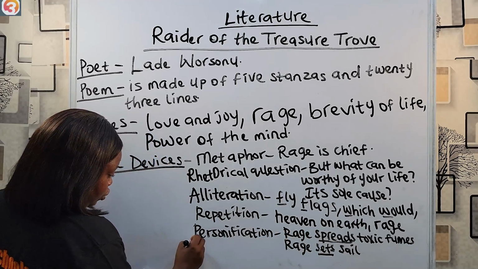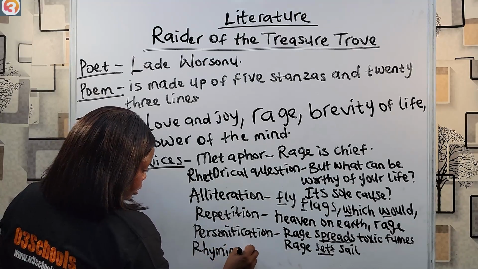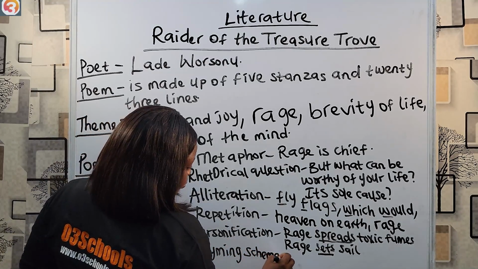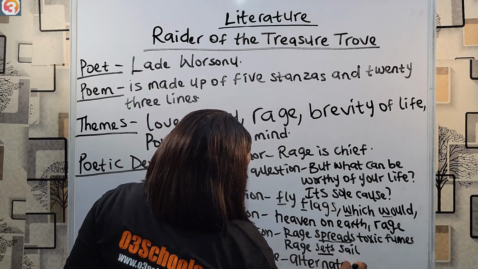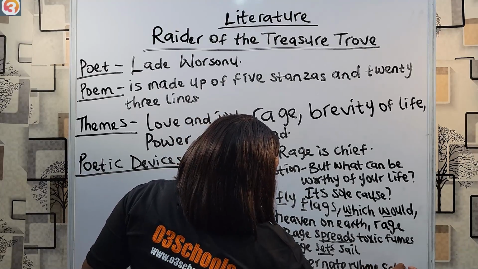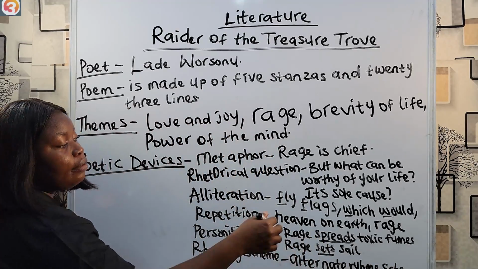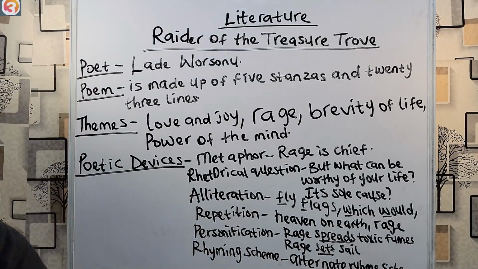So that's personification. Then the rhyming scheme in the poem is alternate. We have the alternate rhyming scheme, where the first line rhymes with the third line, the second line rhymes with the fourth line, like that. Now let's answer questions.